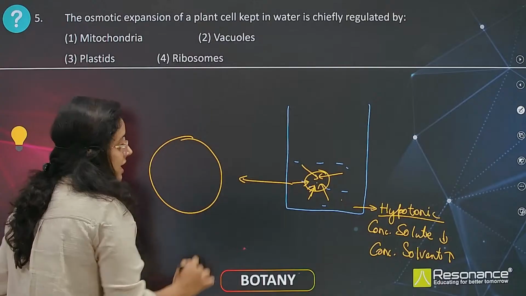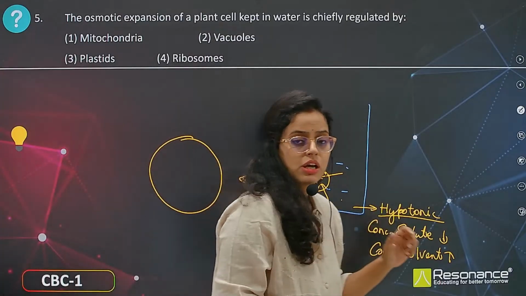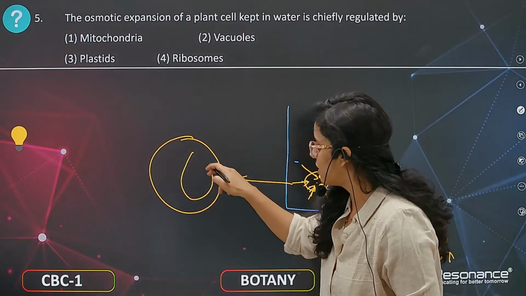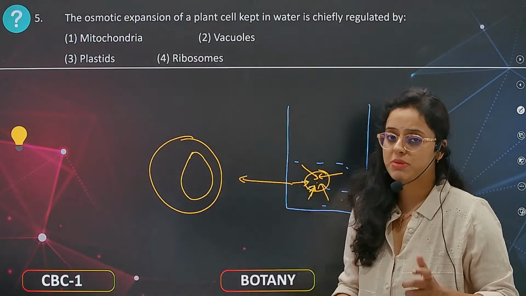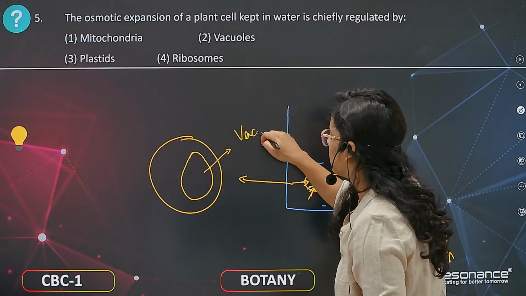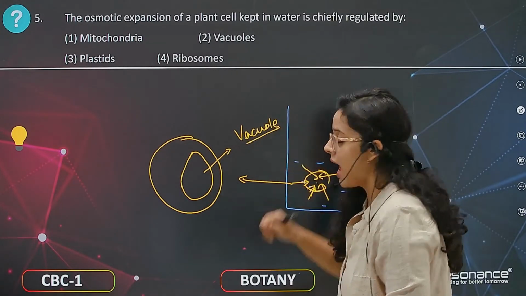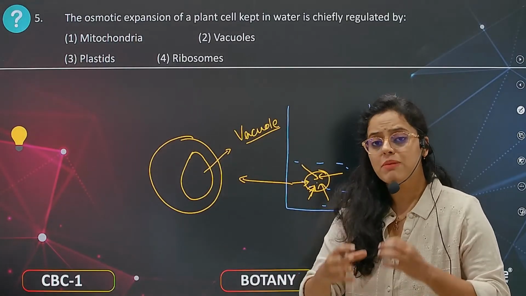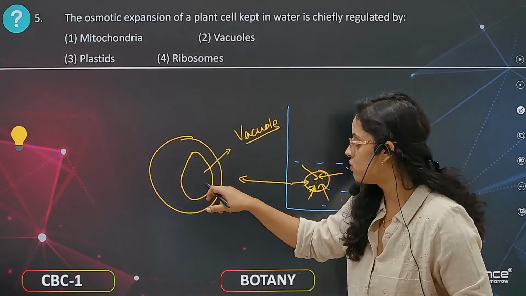The cell size increases. Now, where does this water go? This water is taken up by the specific structure present in the plant cells, that is the vacuole. The vacuoles of the plant cells regulate the osmotic expansion. So whenever the plant cell loses water, it will lose water from the vacuole.